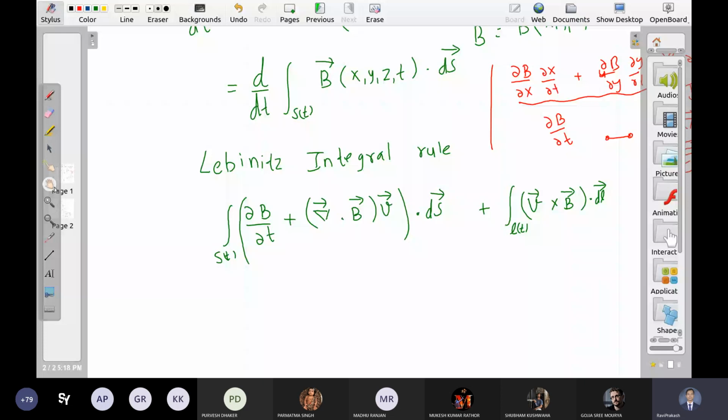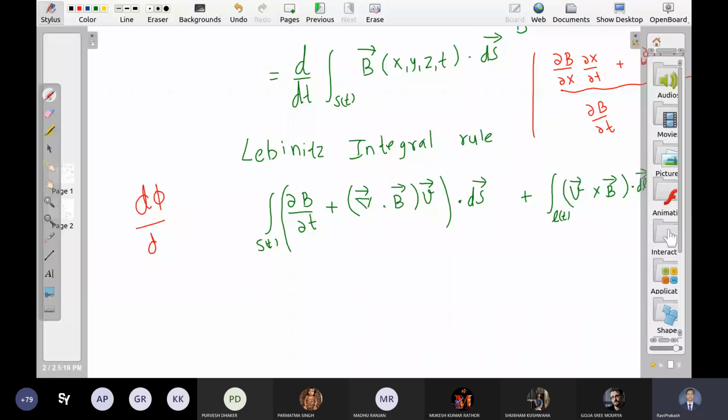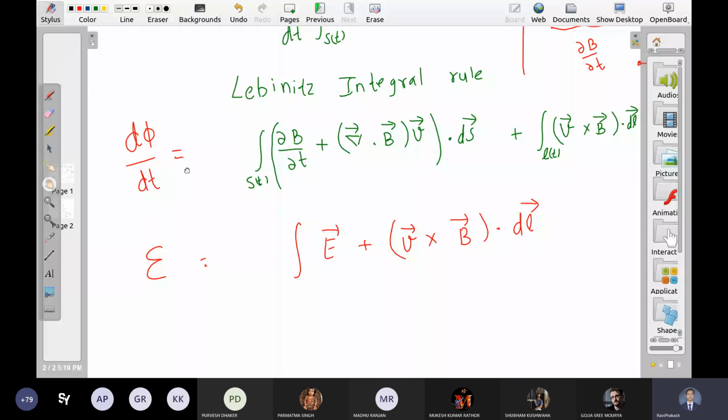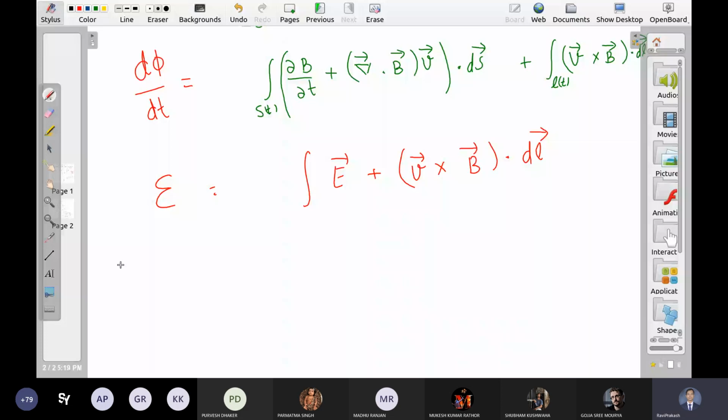And what is the induced EMF? Integral of E plus v cross B dot dl, right? So these two things are equal. Let us set them equal and see what we get. So what is on the left-hand side? This. What is this v? v is the speed of the loop.